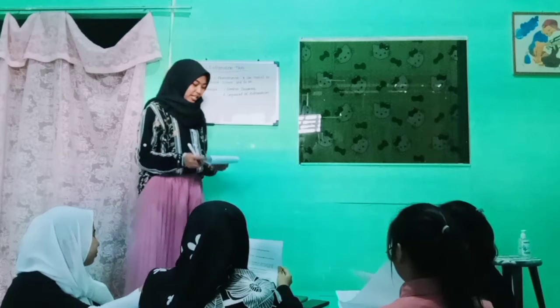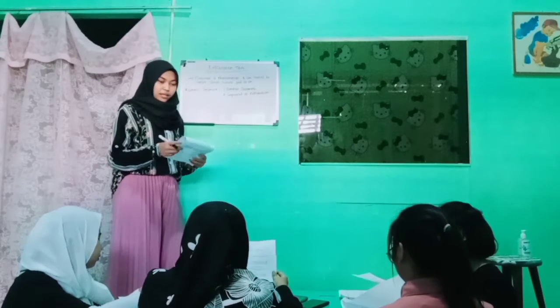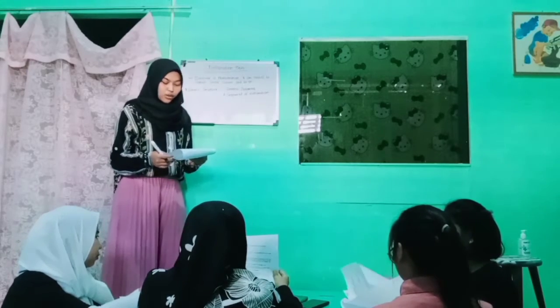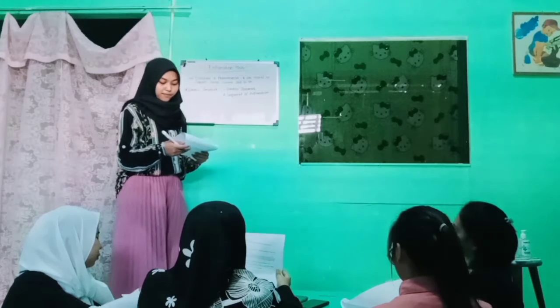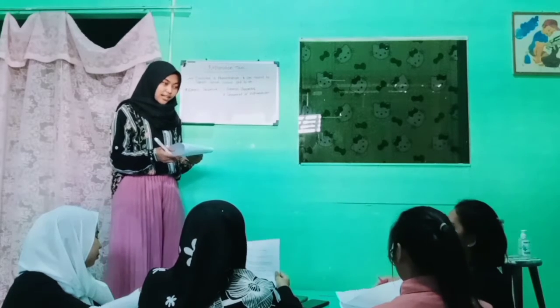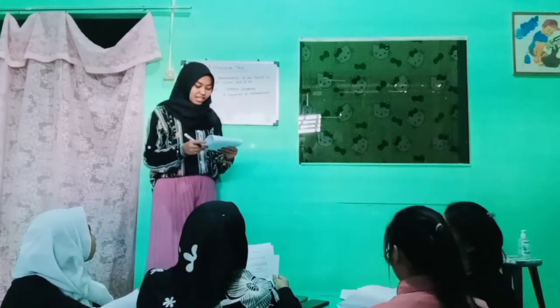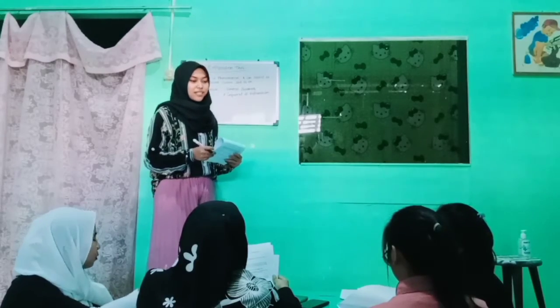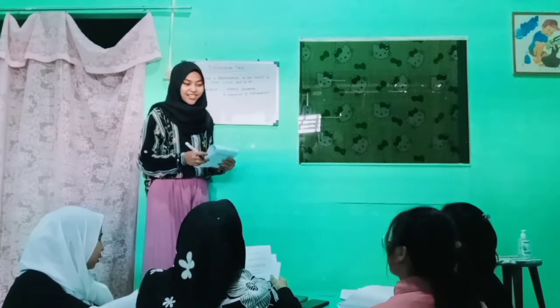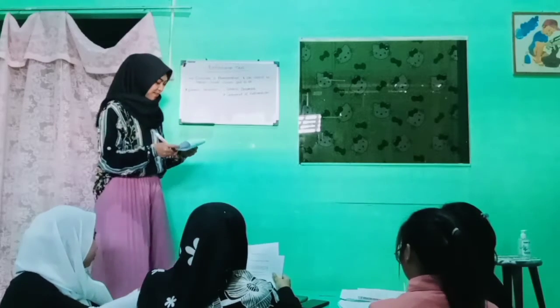Yes. Okay, great. Now I ask you to make groups in pairs, according to the text that you got, and please discuss it again based on your opinion. I think 5 minutes is enough. Yes, ma'am, of course.